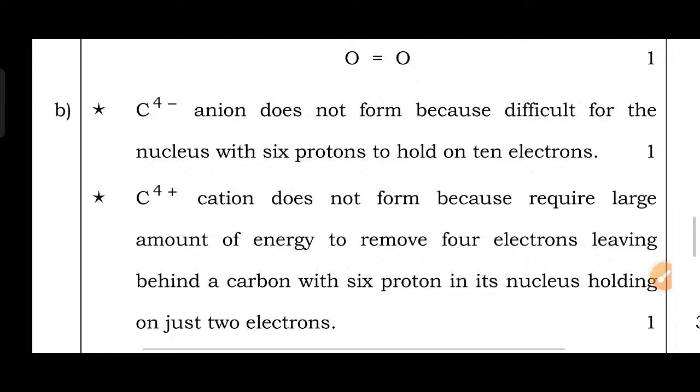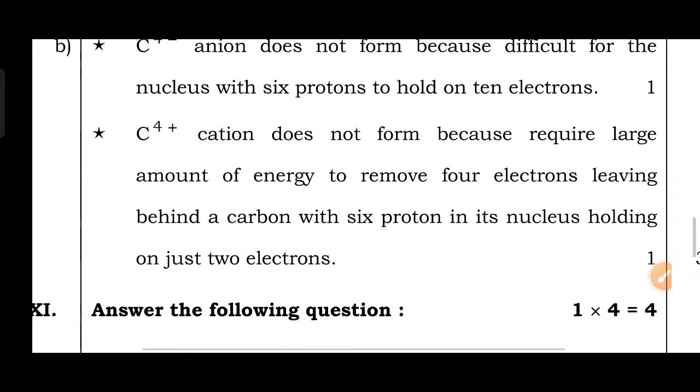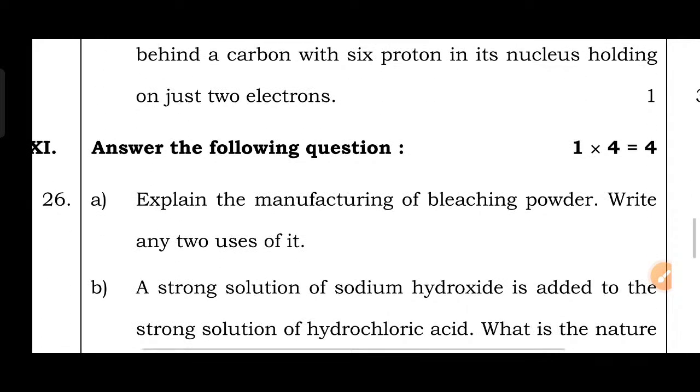It's difficult. Then C4 plus also is not possible because C4 plus cations do not form as it requires a large amount of energy to remove 4 electrons, leaving behind a carbon with 6 protons in its nucleus holding on to just 2 electrons. So this is also not possible.